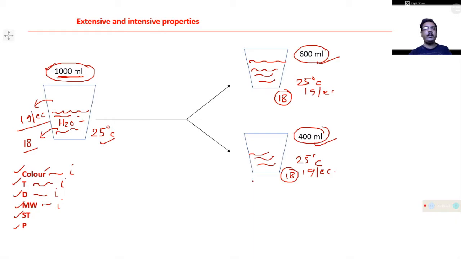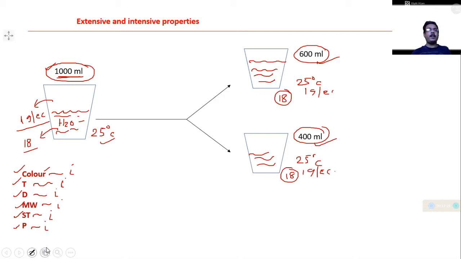Here it is also 18. If you consider surface tension, that depends on the nature of the molecules, and if you take the same liquid, that is water, where the nature of the molecules is the same, surface tension will always be the same in doing this. If you change the 1000 ml into 600 and 400 ml, this is also an intensive property. And pressure is also the same in all the cases.